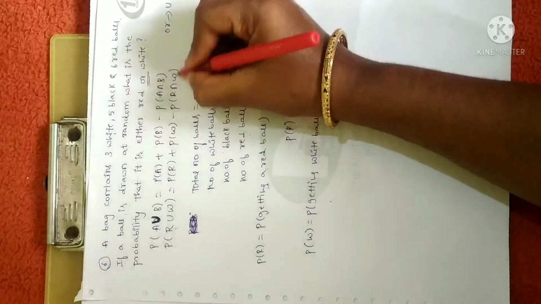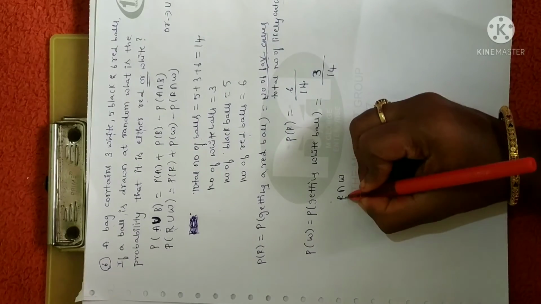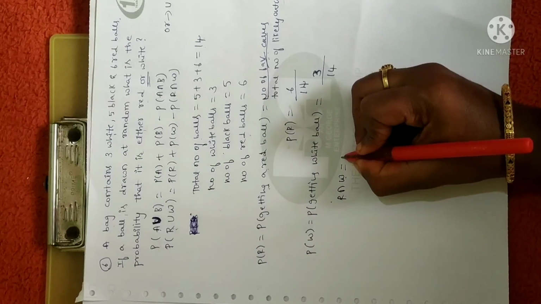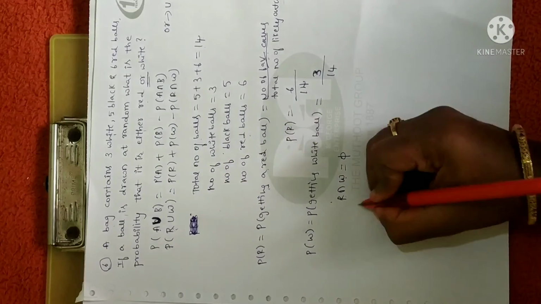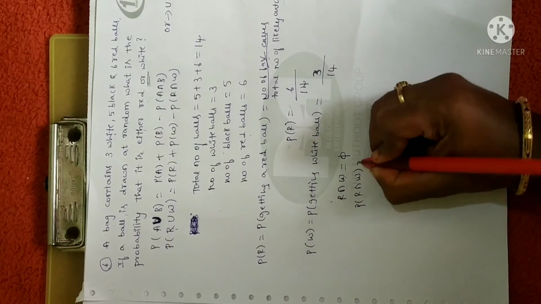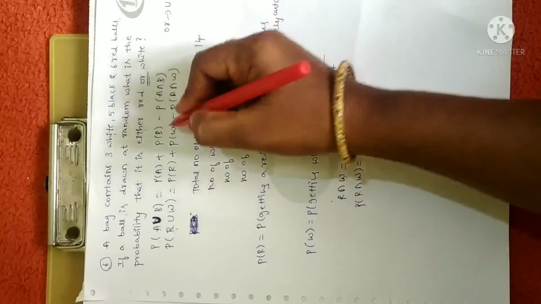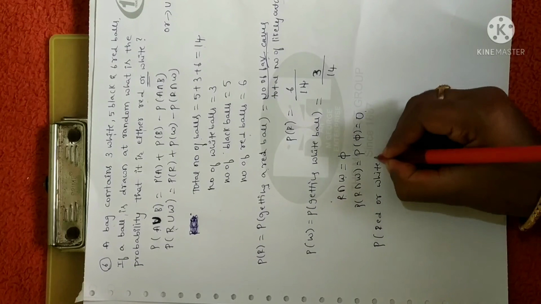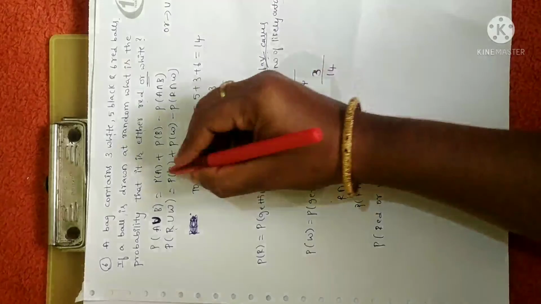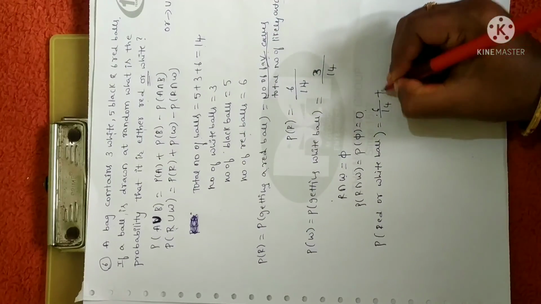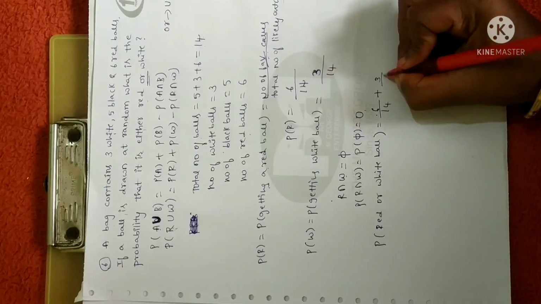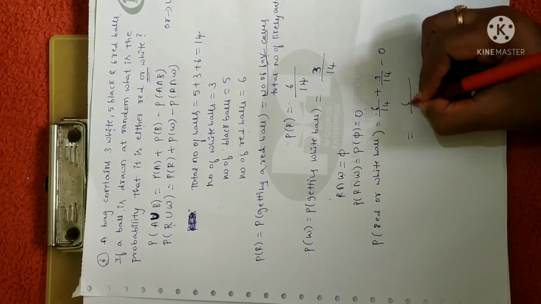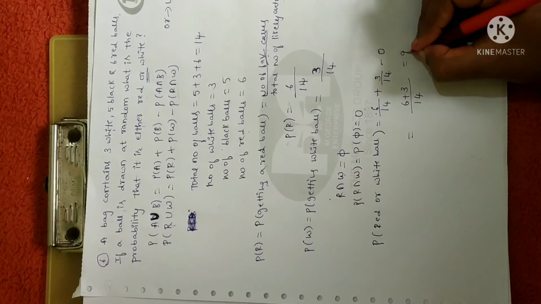Now we need to find R intersection W. Do we have any common element between red and white balls? We don't have. Fine. So similar to the previous case, it is also the null set. When you take probability of a null set, the value will be 0. So substitute all this in the formula. Probability of red or white ball is equal to probability of R, 6 by 14, plus probability of white, 3 by 14, minus probability of red intersection white, 0. Now you take the LCM 14, 6 plus 3. So you will get 9 divided by 14.